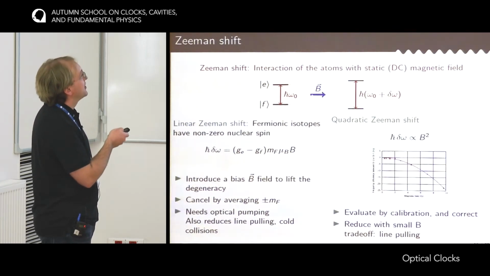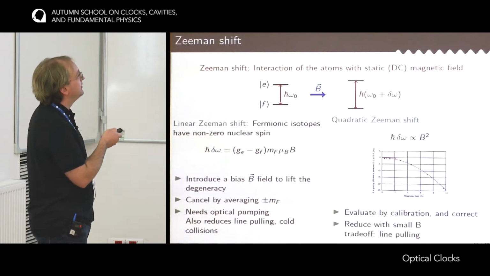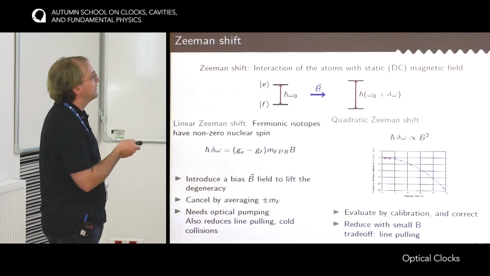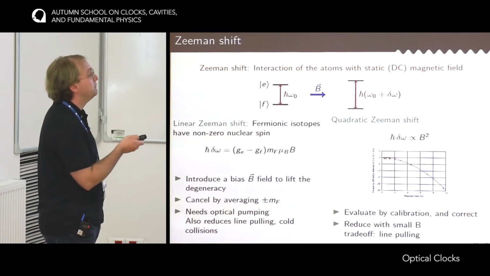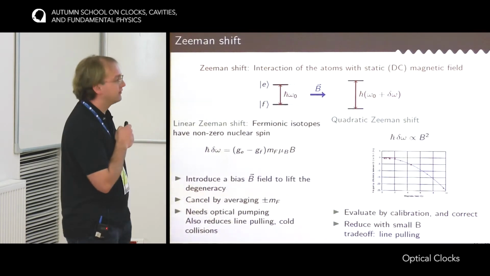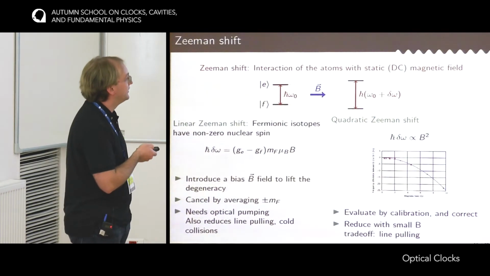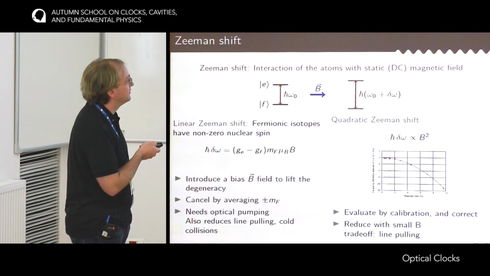The second part of this interaction between a static B field and the atoms is the quadratic Zeeman effect. So we have a frequency shift that is proportional to B squared. And so this one cannot be cancelled, so it has to be measured and subtracted from the clock transition. So this is a measurement of such an effect.